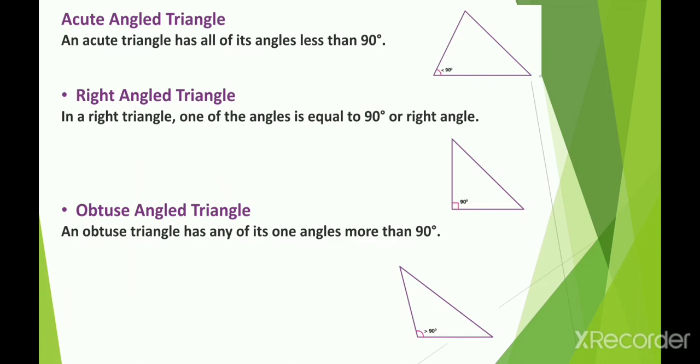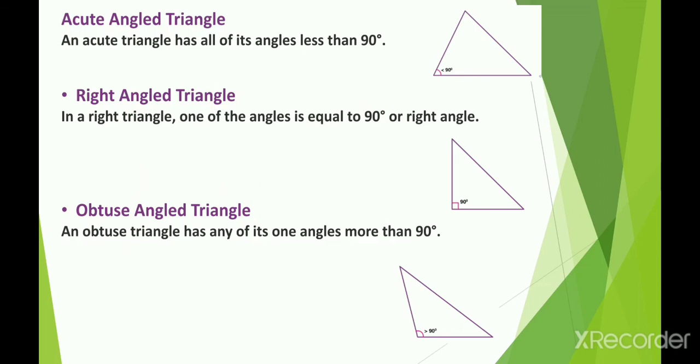The third one is the obtuse angle triangle. In this, one of the angles is more than 90 degrees. When you measure the angles of the triangle and find that one of the angles is more than 90 degrees, it means it is an obtuse angle triangle.